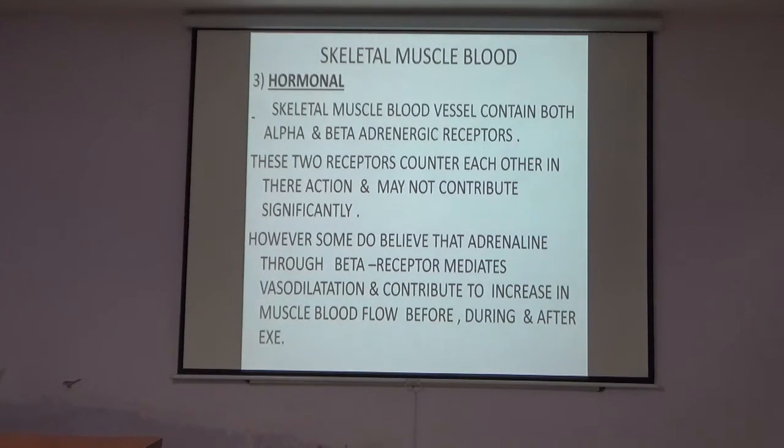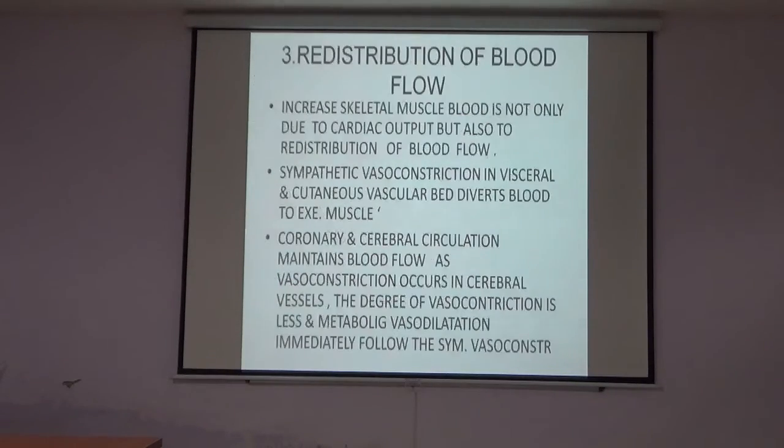Third is the hormonal mechanism. In the skeletal muscle, blood vessels contain both alpha and beta adrenergic receptors. These two receptors counter each other in their action and may not contribute significantly, but some authors believe that adrenaline through the beta receptor mediates vasodilatation and contributes to the increase in the blood flow to the muscles before, during and after the exercise.